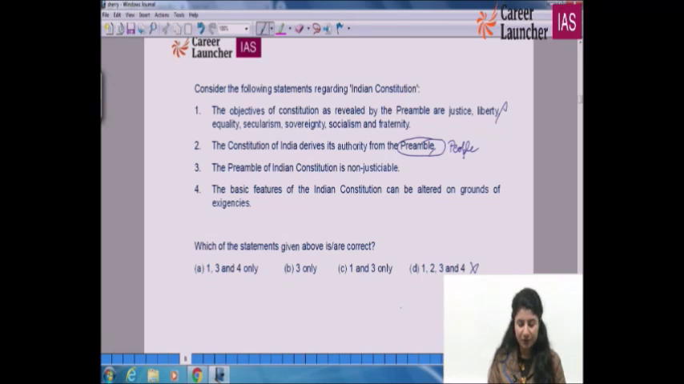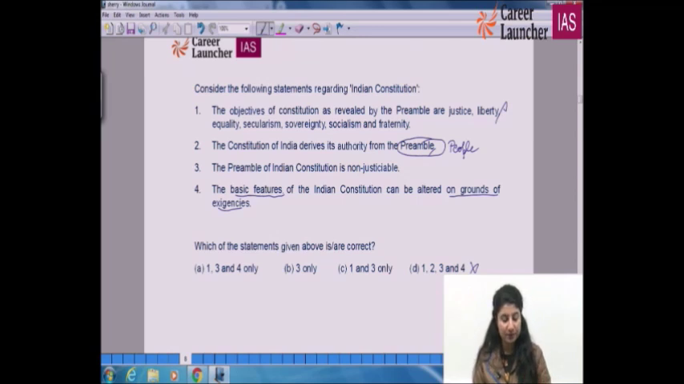Then we say the preamble of the Indian Constitution is non-justiciable. This is something you should know. The fourth statement says the basic features of the Indian Constitution can be altered on the grounds of exigencies. I will not be discussing the important cases today, but later on we will. Basic features of the Indian Constitution cannot be altered. Basic structure is very important, the Kesavananda Bharati case. Certain parts of our constitution have been given touch-me-not status. You cannot alter them. Judicial review is part of the basic structure.